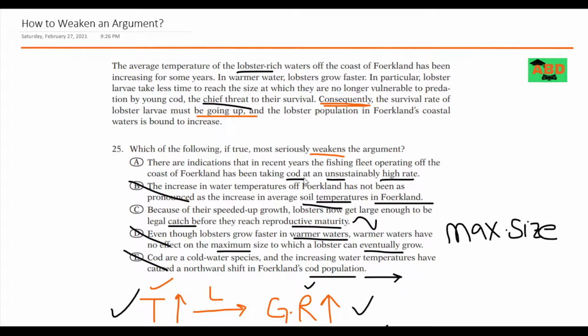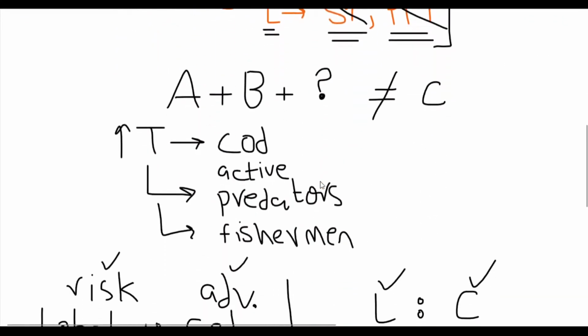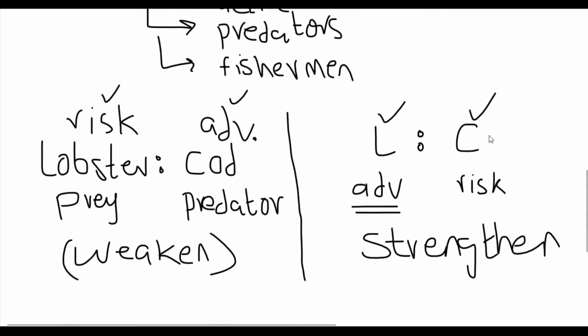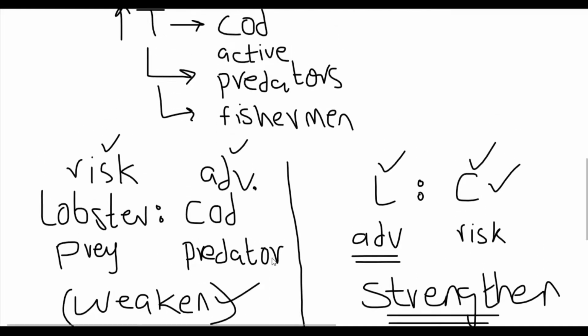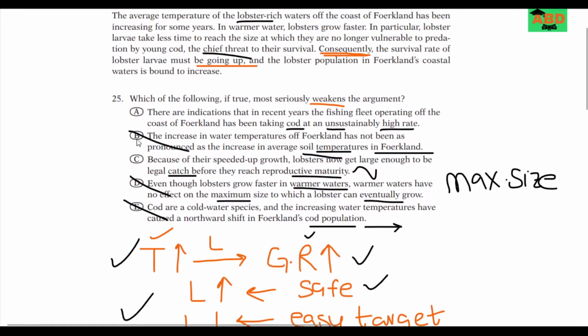So if people are fishing for the cod, then cod is at risk, and the argument is being strengthened instead of weakened. So A is definitely wrong. Through the process of elimination, C must be the answer.